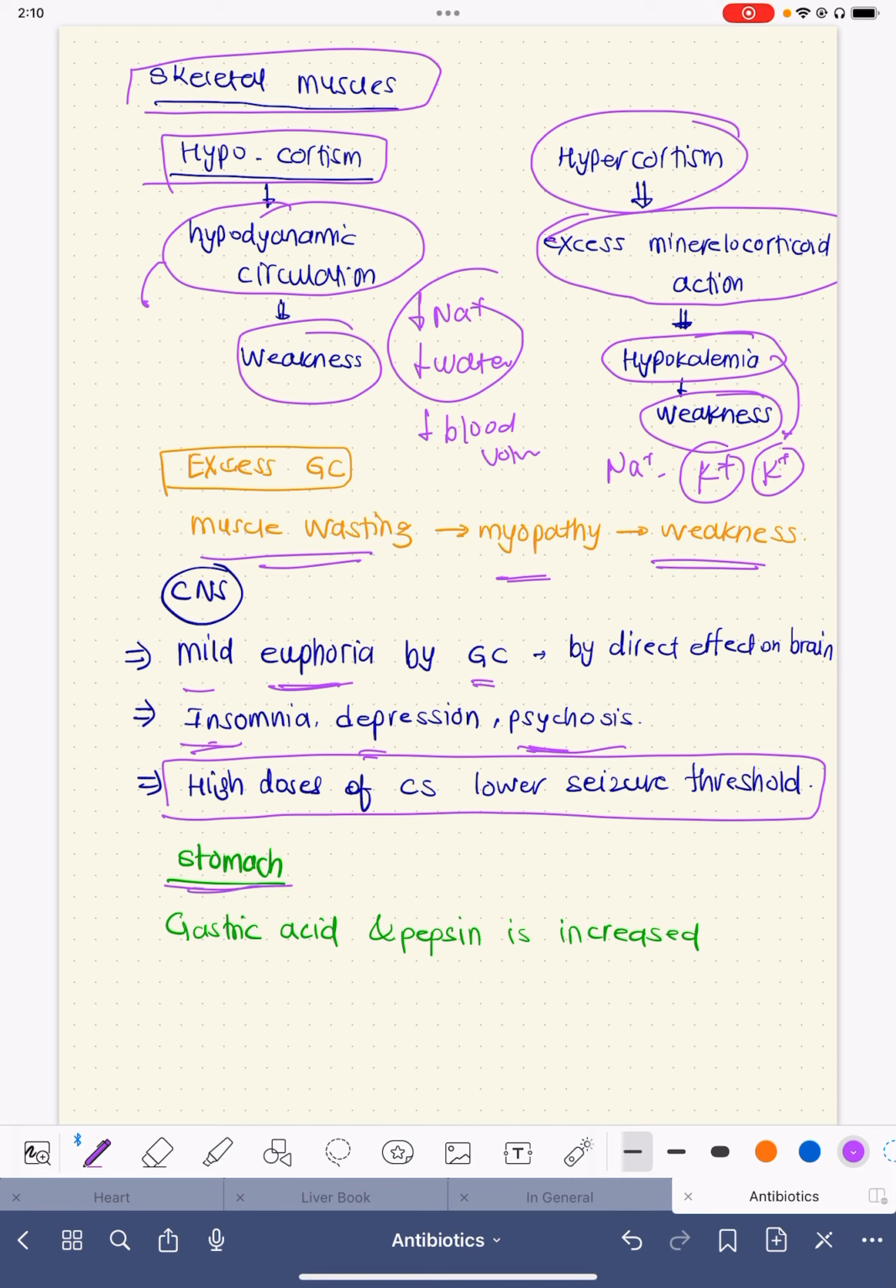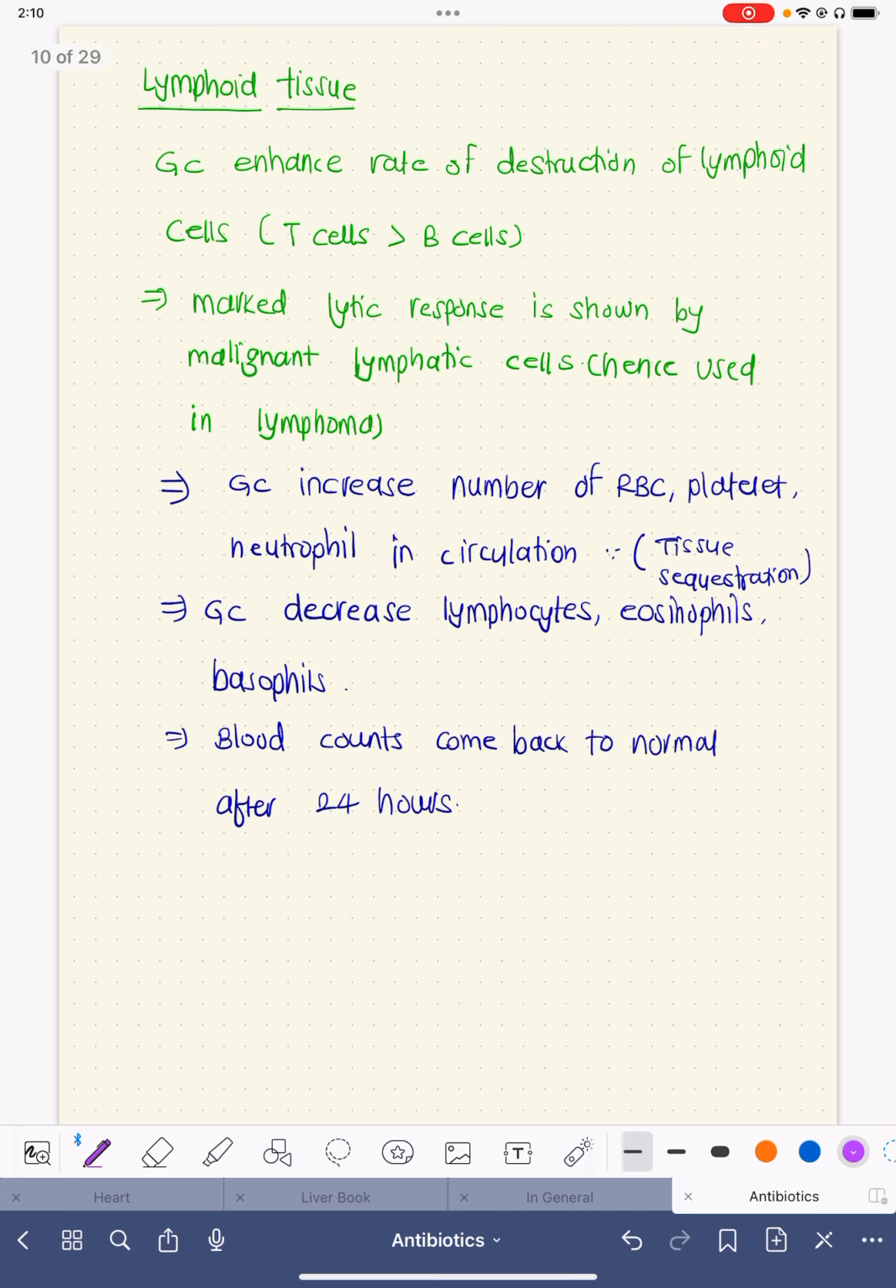On stomach, the acid secretion, pepsin secretion is increased by steroids. So steroids can definitely increase the acidity of a patient. On lymphoid tissue, steroids or glucocorticoids enhance the rate of destruction of lymphoid cells, especially T cells more than B cells, and this marked lytic response is shown by malignant lymphatic cells. Hence, this is very commonly a chemotherapeutic drug. Very commonly in so many lymphomas, steroid acts as a chemotherapeutic agent.